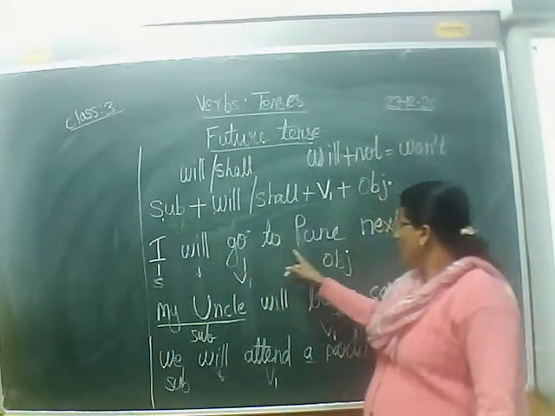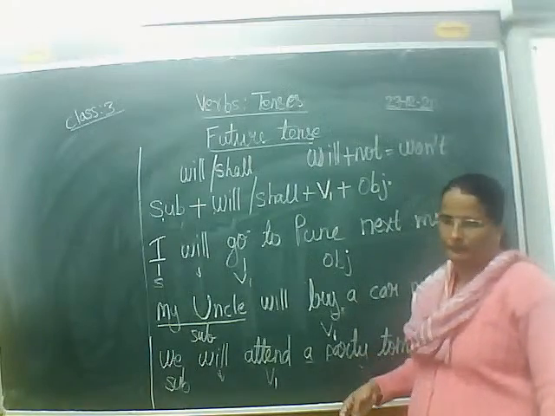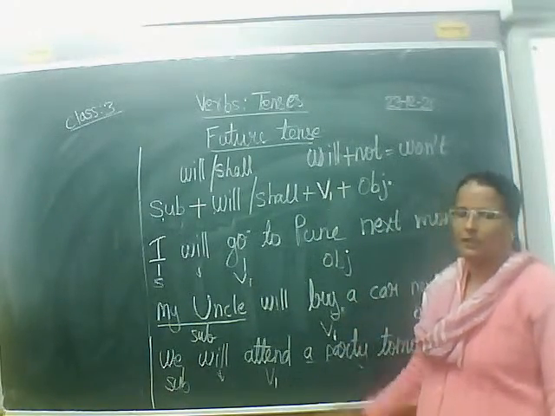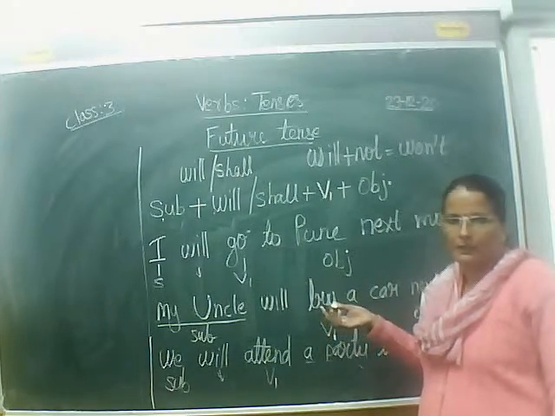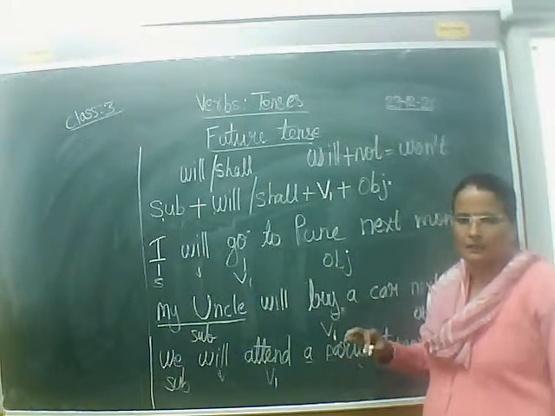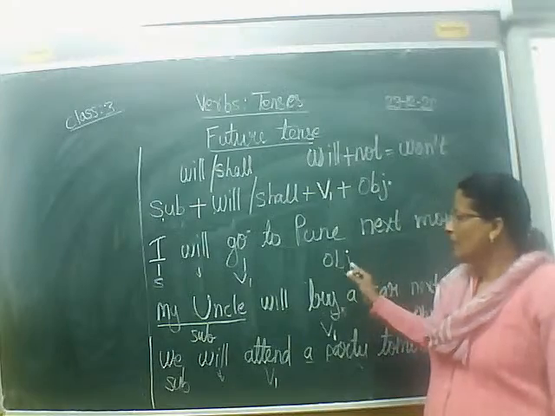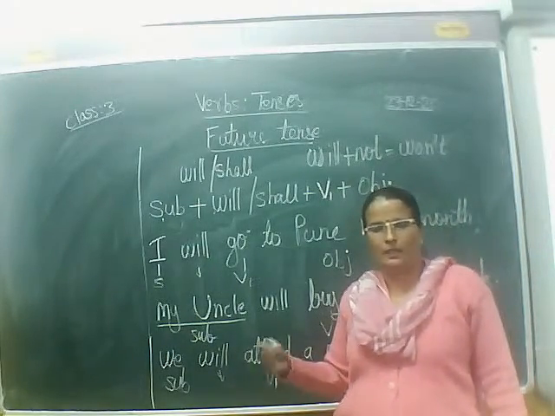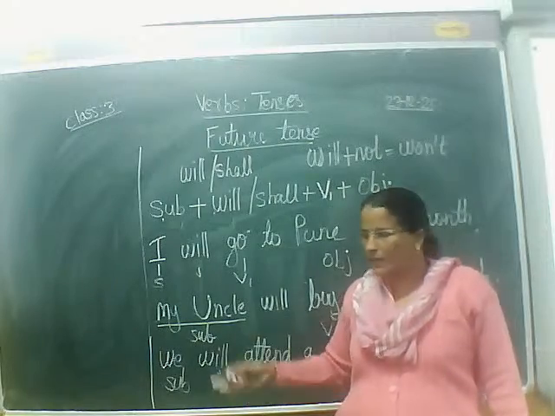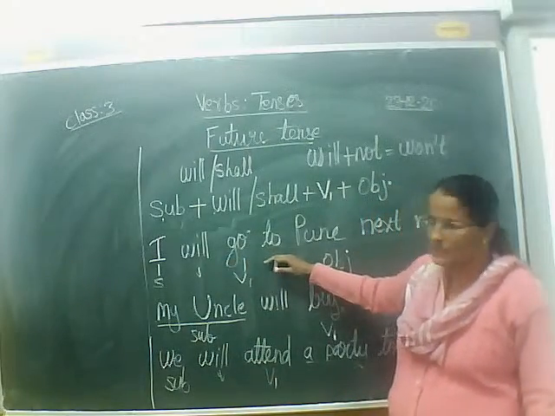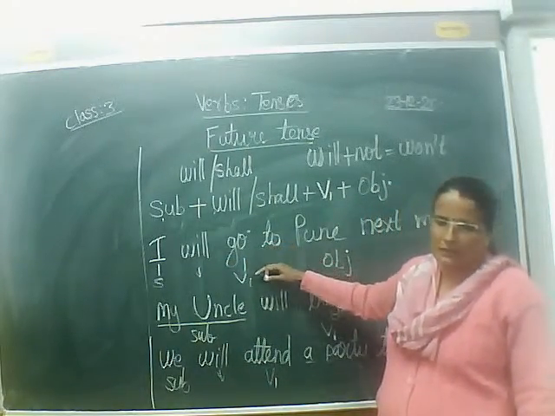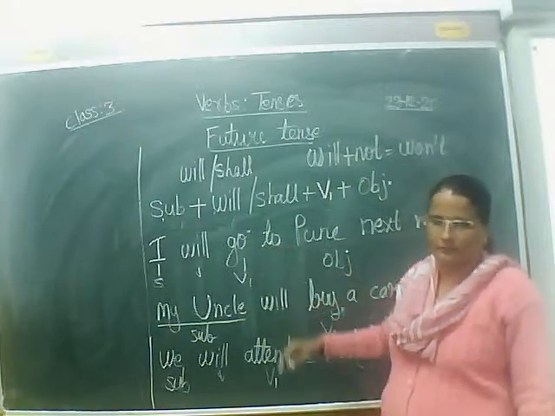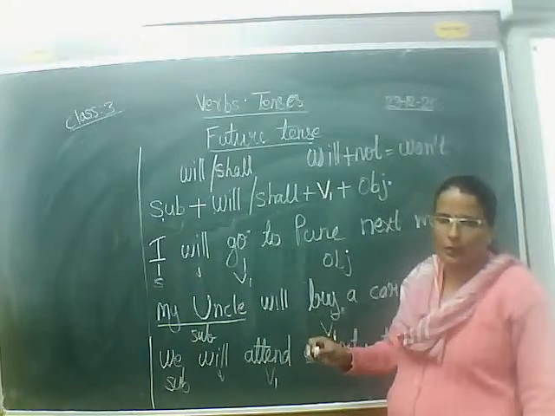See, I will go to Pune next week means मैं next week Pune जाऊंगा. Now I want to say that next week मैं नहीं जाऊंगा, पुणे नहीं जाऊंगा. That means I want to express my action or thought in this sentence in negative by using no or not.